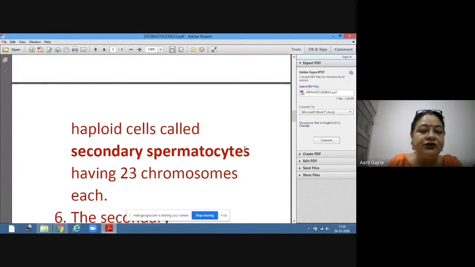Secondary spermatocytes have 23 chromosomes each. Now this is again a very important 1 mark, 2 mark question and most of you do it wrong. They ask the ploidy of primary spermatocyte and secondary spermatocyte. So primary spermatocytes are diploid, whereas secondary spermatocytes are haploid in nature because secondary spermatocytes are formed after meiosis cell division, that is reductional division.